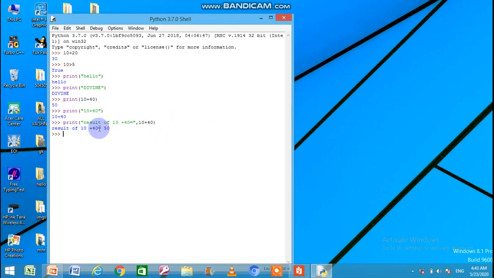Result of 10 plus 40 is equal to 50. That is the output. "Result of 10 plus 40 is equal to" is given under the double quotation, so up to here everything is printed as it is. After that, the result of the expression 10 plus 40 is calculated and printed here. In this way you can use the print function to print any message or any calculation's result along with the message.